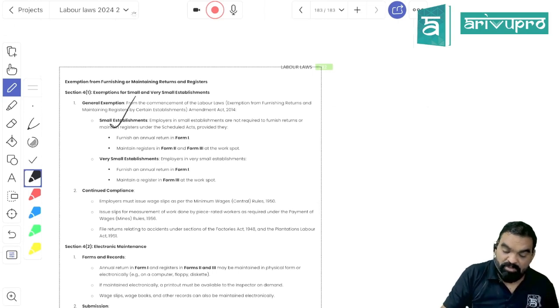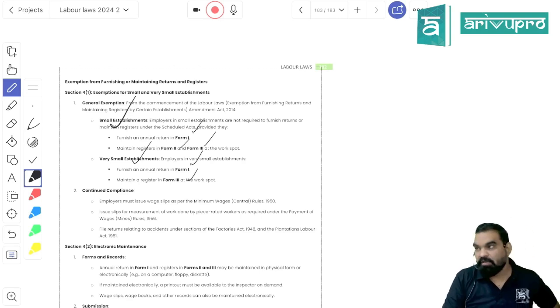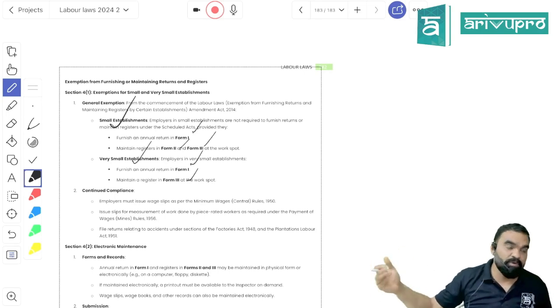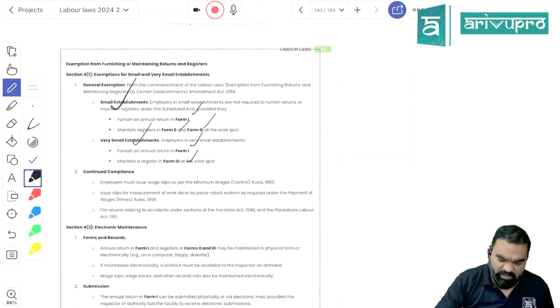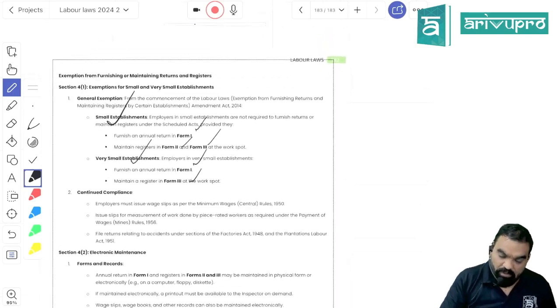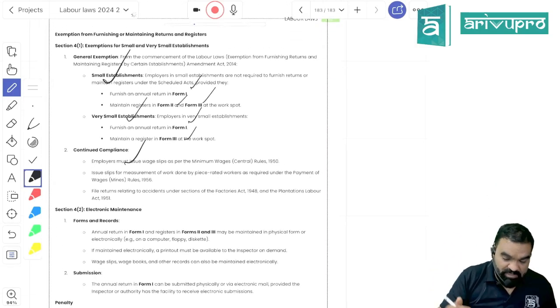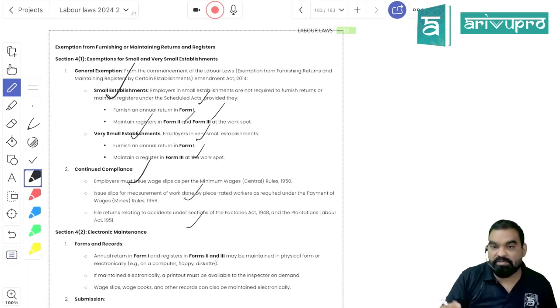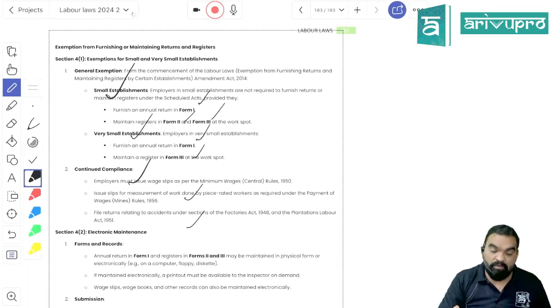For a small establishment, forms number 1, 2 and 3 are all mandatory, but for a very small establishment only form number 1 and form number 3 are mandatory. Form number 1 is the annual return on 30th April, and form number 3 is the wage register. You need not keep the register of employees because you have up to 9 employees only. Along with that you have to keep wage slips. Slips are mandatory. A record of those slips has to be maintained. So 4 things have to be maintained by a small establishment.